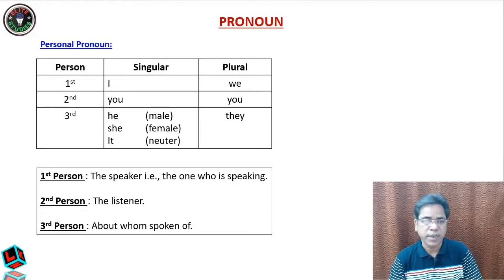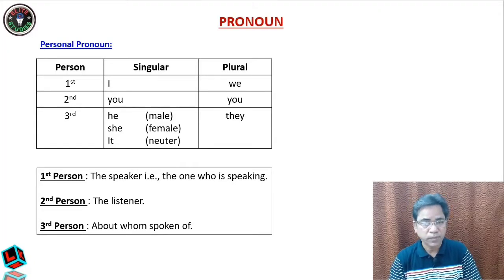First person, second person and third person pronouns are again further subdivided into singular and plural. This is very, very important, my dear students, because with singular and plural only will you be able to use the verbs correctly. Without knowing this, you cannot use the verbs. And that is not only important from the written English, meaning formal English, it is also very important from a spoken English point of view.